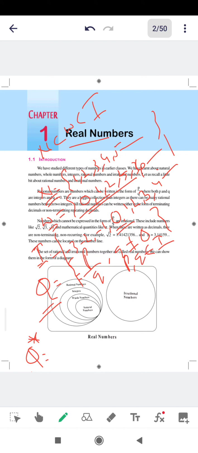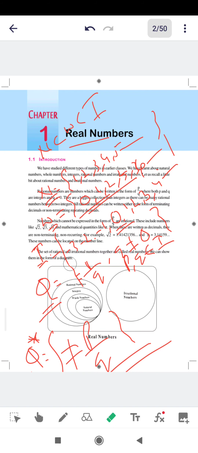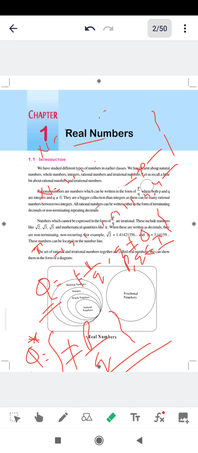Irrational numbers are numbers which we cannot write in p by q form, that is, we cannot write them in fraction form. All such numbers are irrational numbers. For example, root 2 is there. The best example we can take is root 2. For example, in this problem, it is explained here.